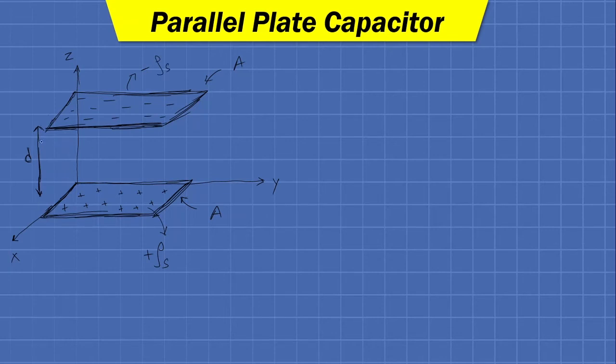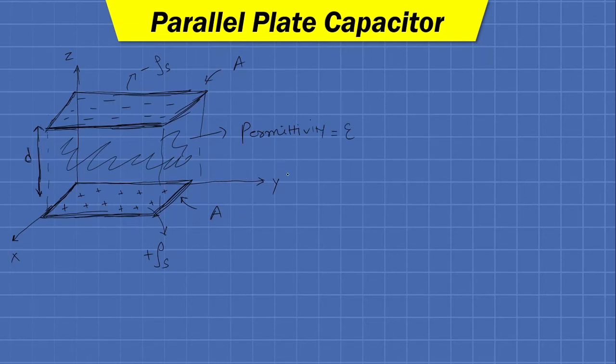In between these two plates we have filled some dielectric material with permittivity equal to epsilon.